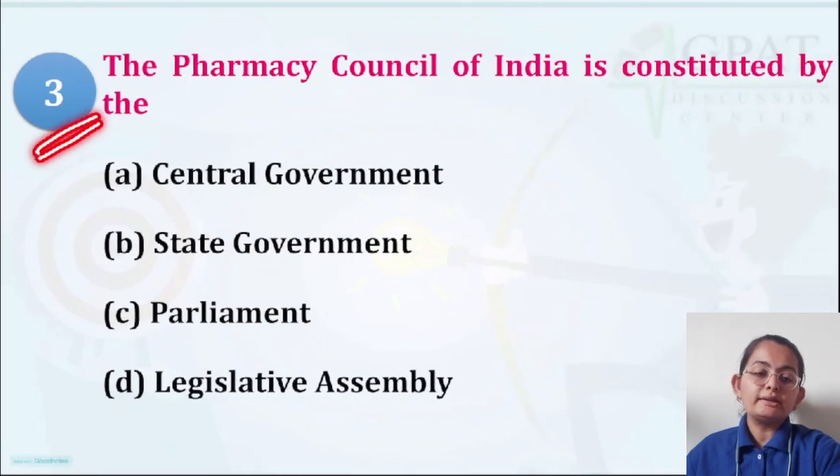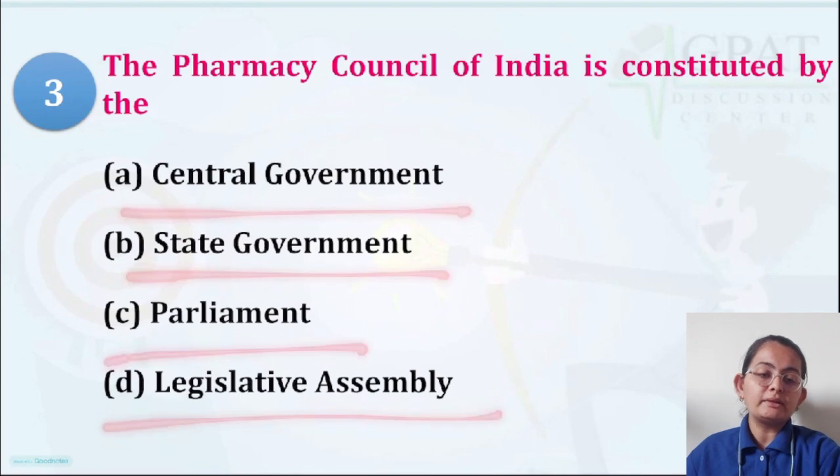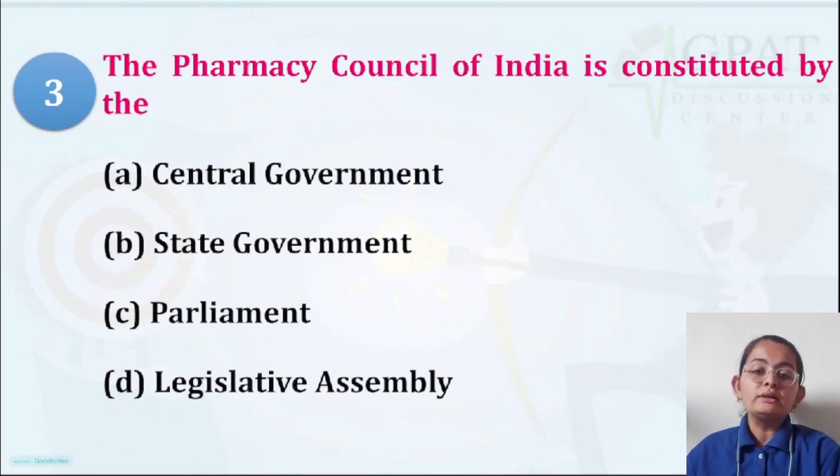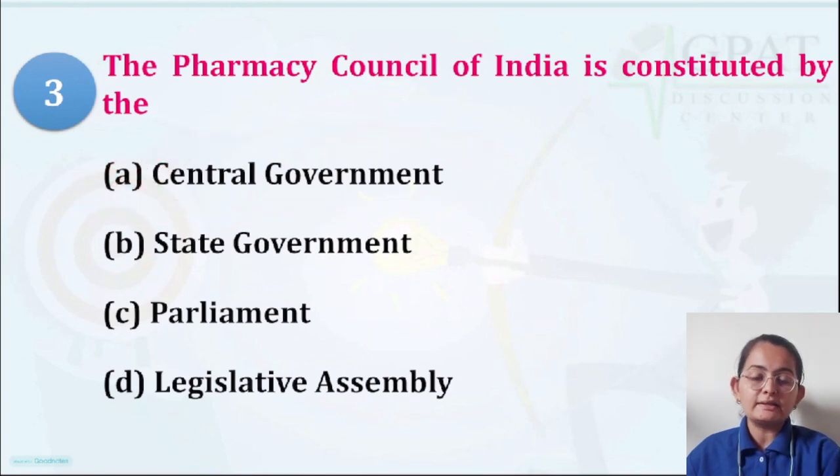Question number 3: the Pharmacy Council of India is constituted by whom? Central government, state government, parliament or legislative assembly. Just now I told you the central council is nothing but the Pharmacy Council of India. If it is a central council, that means it is made by the central government. It is constituted by the central government rather than the state government.